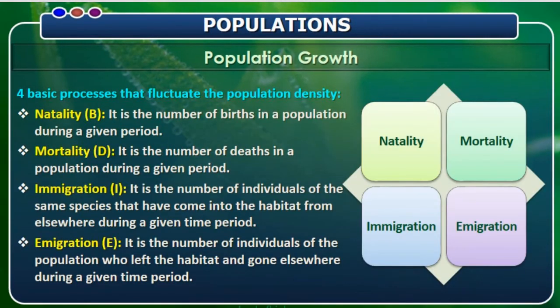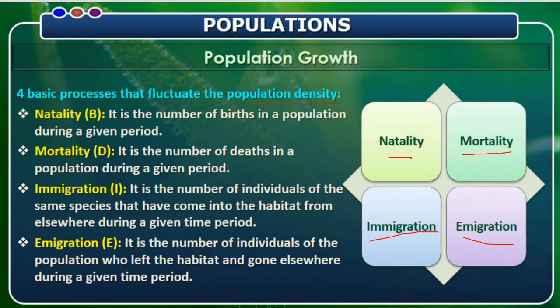So population growth, we have four basic processes that fluctuate the population density. Which are the four basic processes which fluctuate the population density? One is natality, that is birth rate; mortality, that is death rate; then immigration, and migration.